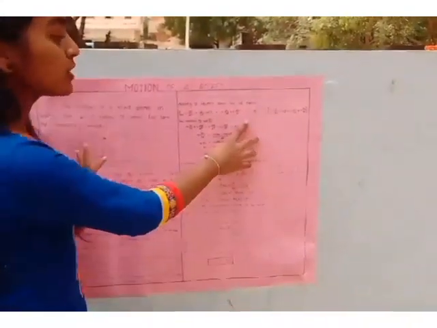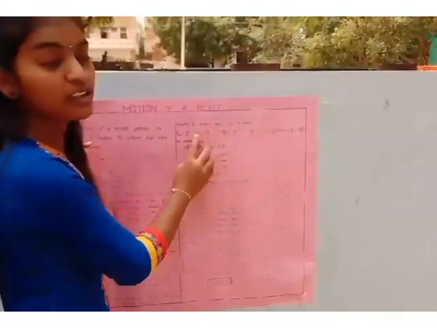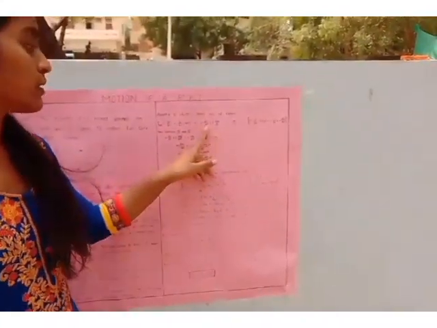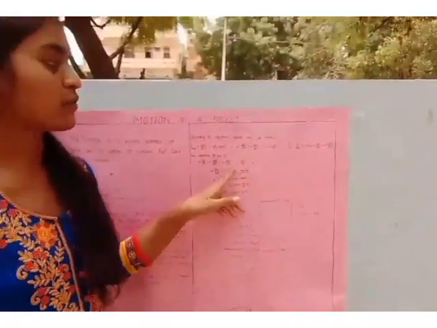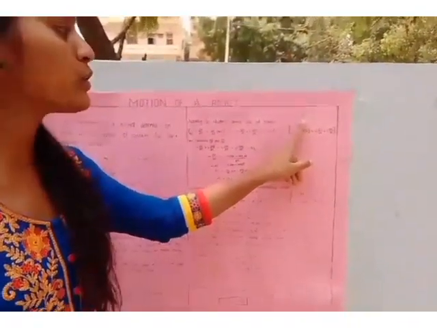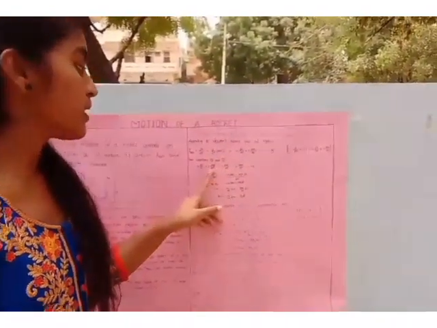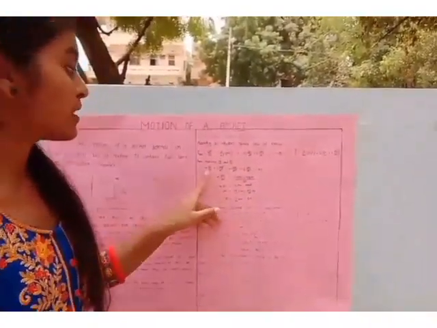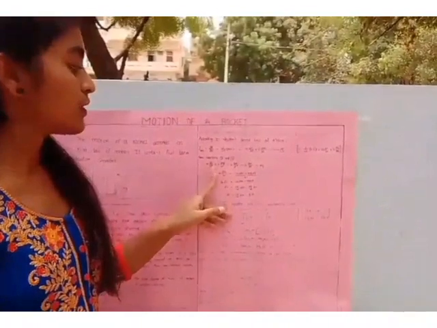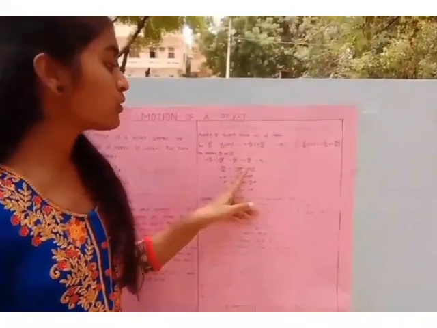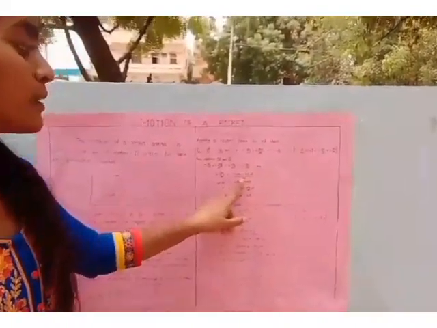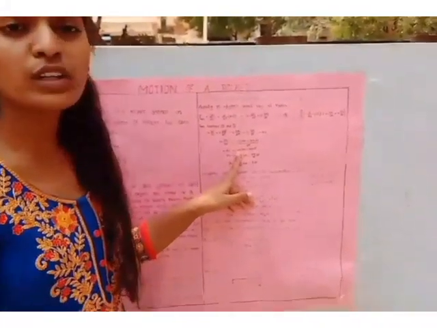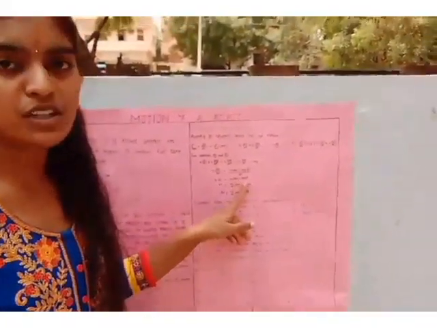From equations 3 and 4, the left sides of the equations are equal, so the right sides can also be equated. That means m into dv by dt plus v into dm by dt is equal to v into dm by dt minus u into dm by dt minus mg. Here v into dm by dt will cancel. The remaining equation is m into dv by dt is equal to minus u into dm by dt minus mg. Here dt is taken as common. The remaining equation is m into dv is equal to minus u into dm minus mg into dt.